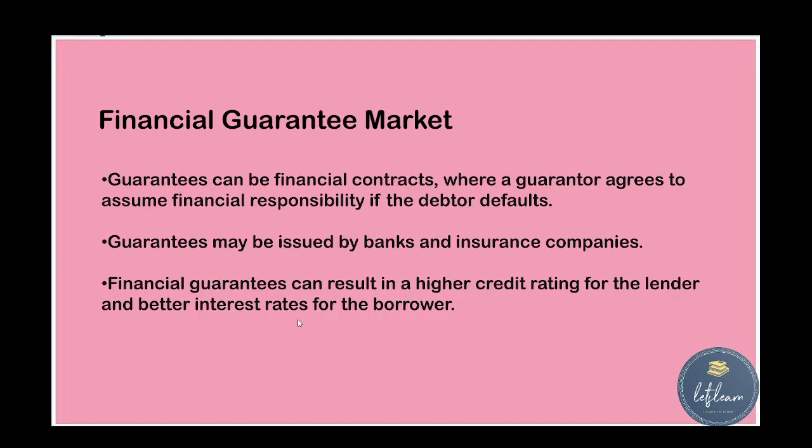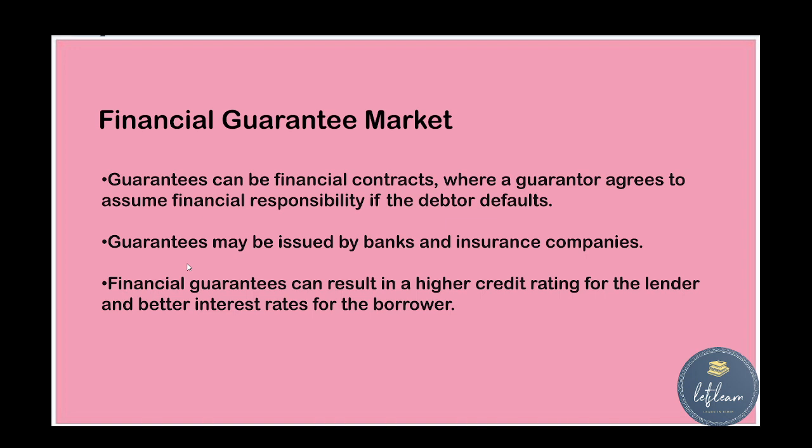The last one is the financial guarantee market. This is where we need a guarantee. Guarantees can be financial contracts where a guarantor agrees to assume financial responsibility if the debtor defaults. So if I have to take a loan, I will have to show my financial guarantee, and if I default, the guarantor will have to take that responsibility.